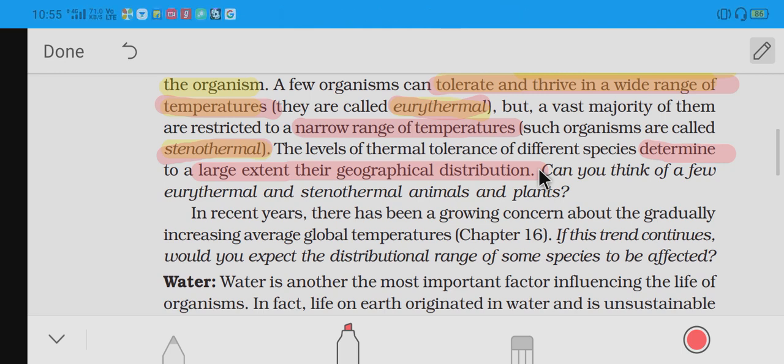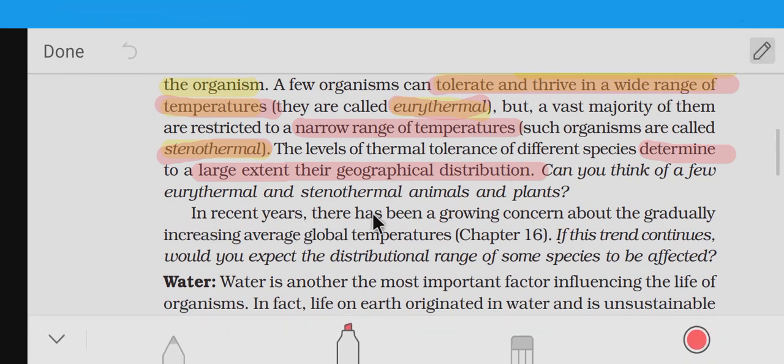If I am in a hot place and I can tolerate the temperature, I can live there. Those who cannot live in the hotter place will go to lower temperature places. So what determines the area of an organism? It is temperature that determines the geographical distribution of the organism. This is also a NEET question. Next.